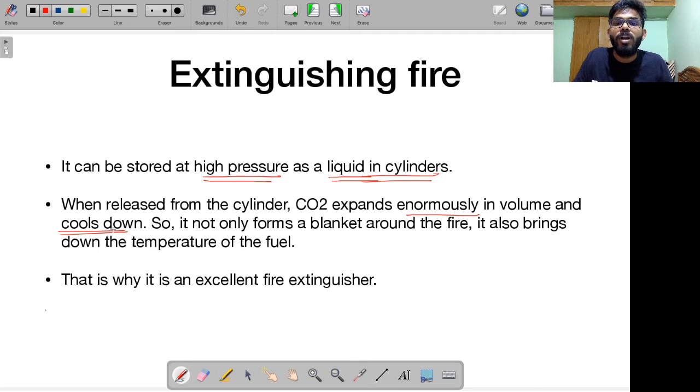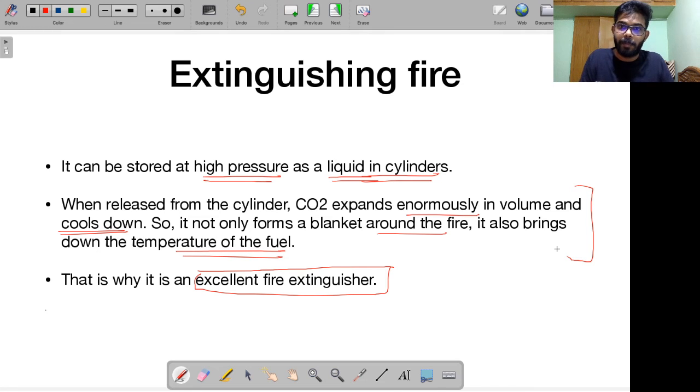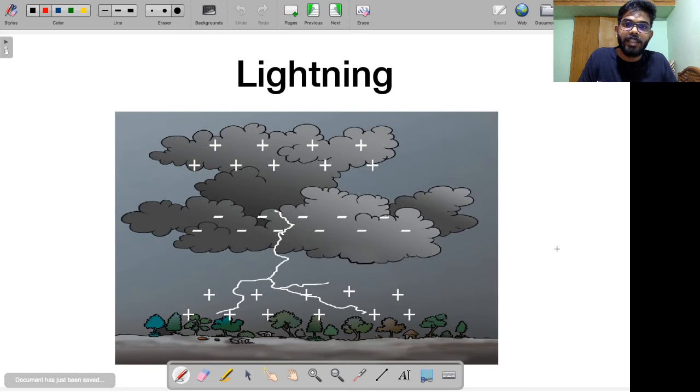It not only forms a blanket around the fire, you will see that the carbon dioxide also ends up bringing down the temperature of the fuel. So because of these two reasons, carbon dioxide is called an excellent fire extinguisher. Alright? Let's take up one more topic today.